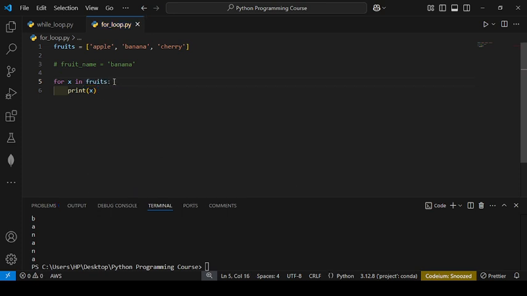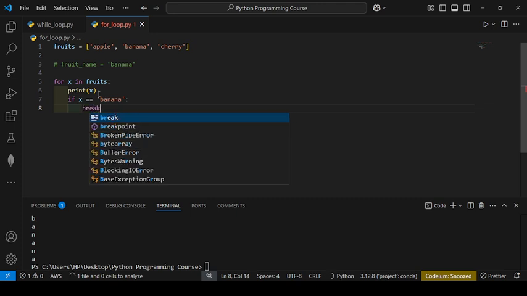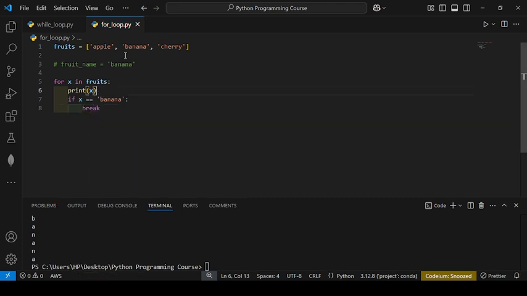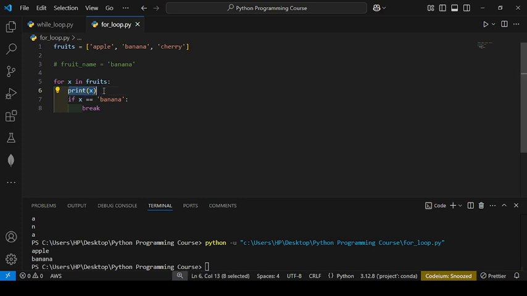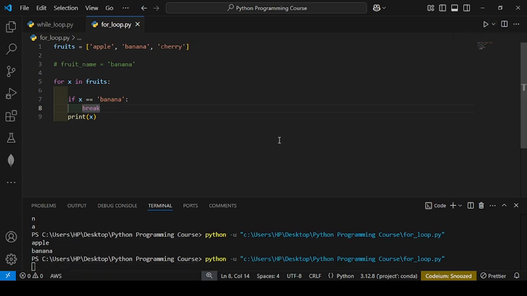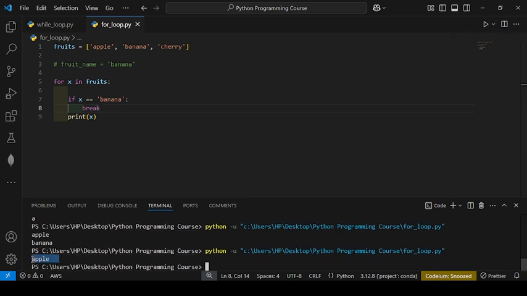So I write here: for x in fruits, I will write if x equal to banana. Then we want to break the loop. So it will give you apple, banana, and it will not give you cherry. If you keep this print statement after the break, you will get apple only. You are getting only apple.